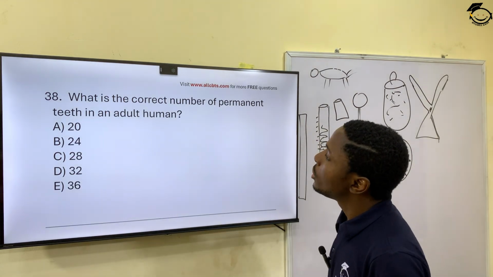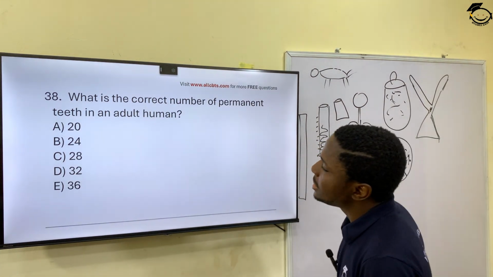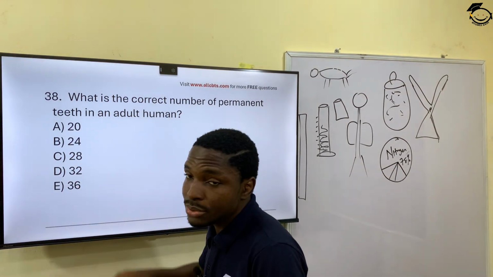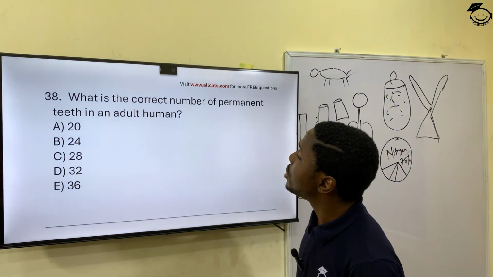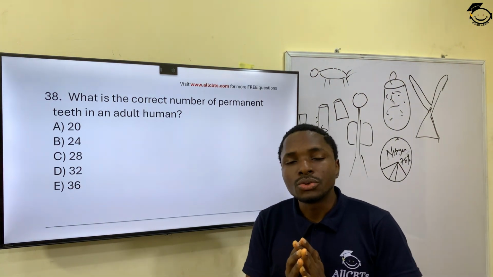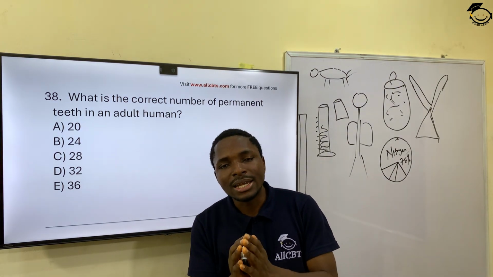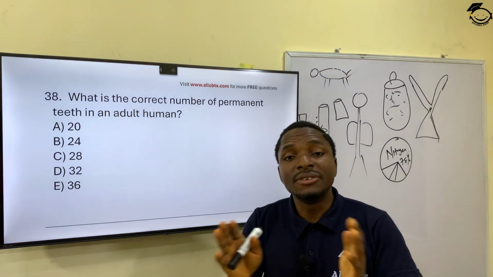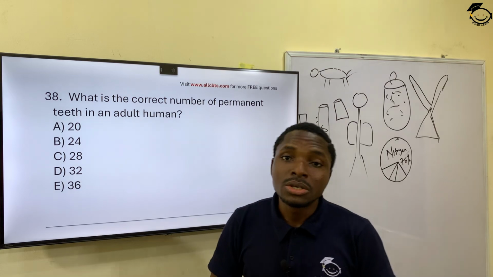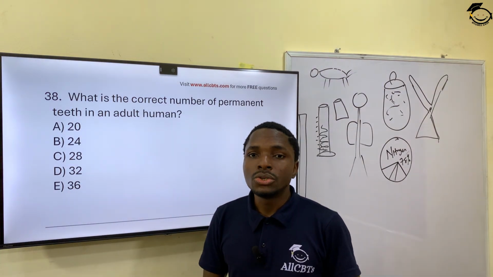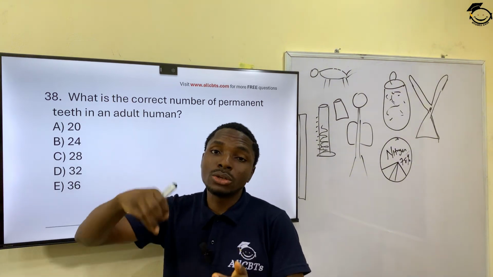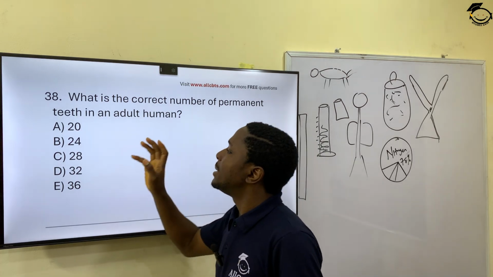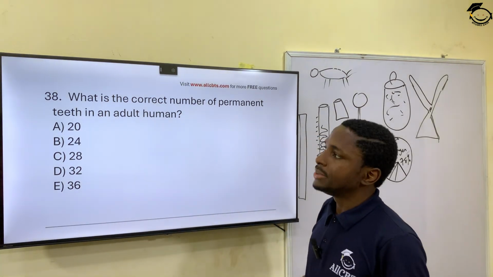Question 38. What is the correct number of permanent teeth in an adult human? It is 32. Once you attain a certain age, some persons say 28, some say 27, and it varies. It's not the same across all humans. Some is even much lower than that. So you have your 32 teeth, which also includes your wisdom teeth. So 32 is the correct number of permanent teeth in an adult human.